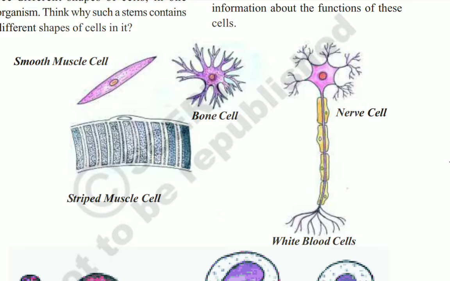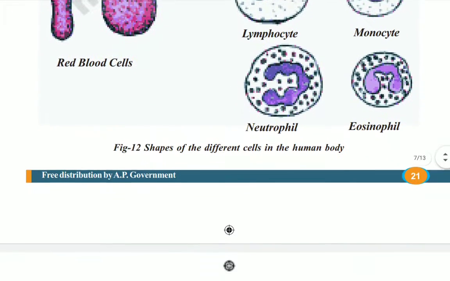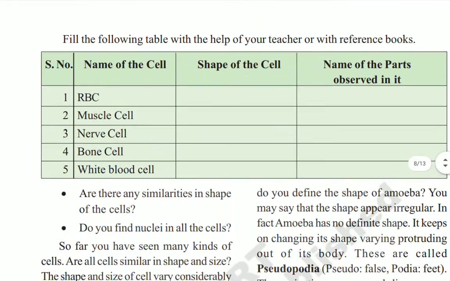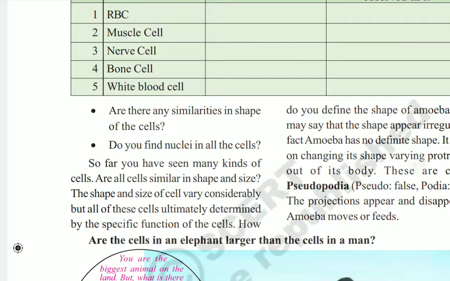The size of the human body or any living organism always depends upon the number of cells in the body, and not on the size of the cell. How many cells there are, that is what decides the size of any animal or plant, and not the size of the cell. This is very, very important, children.